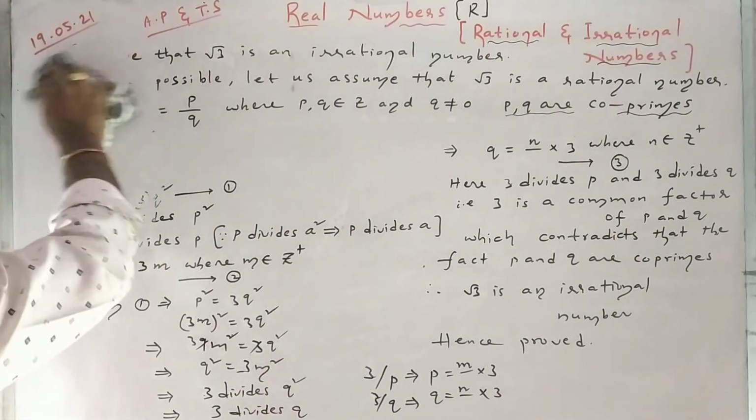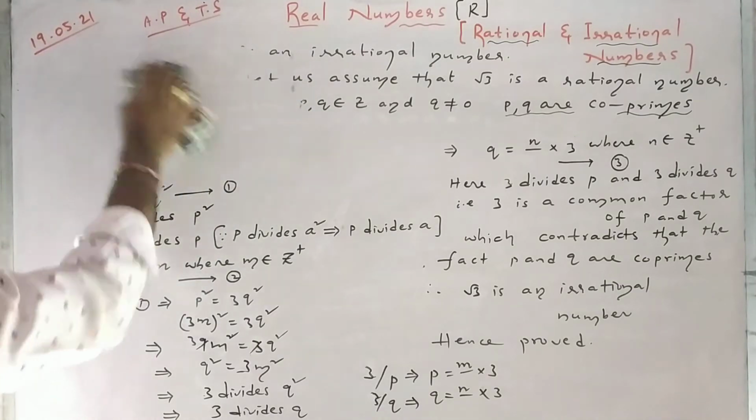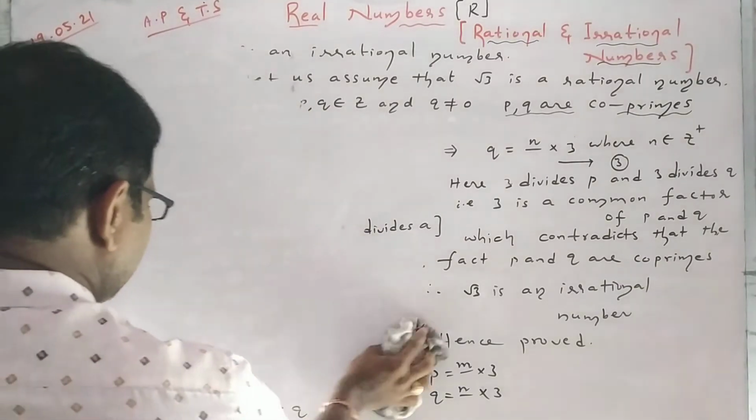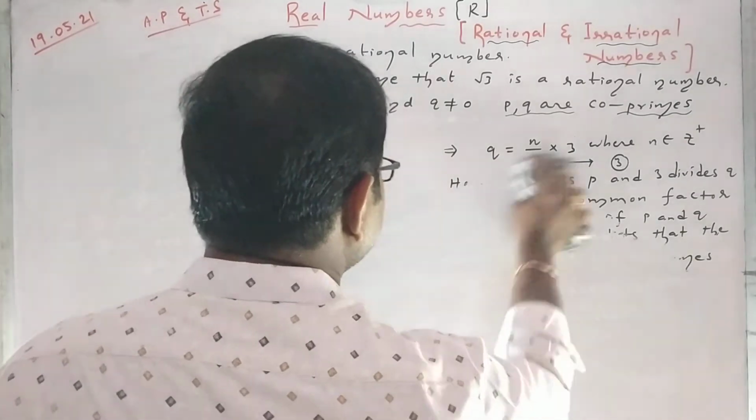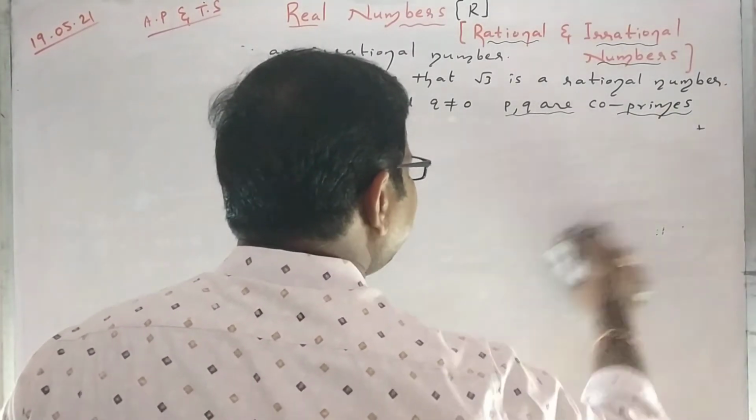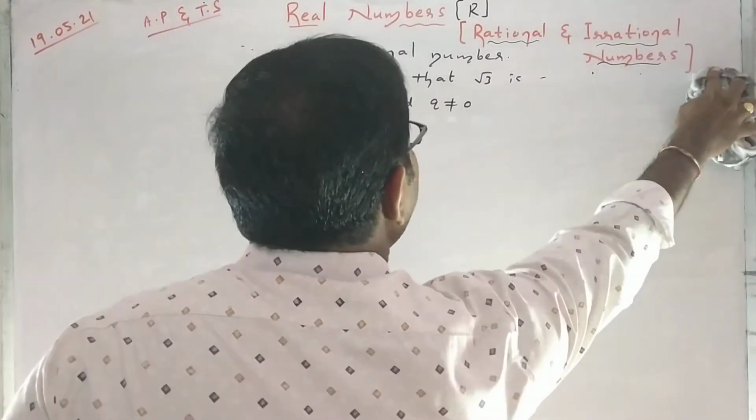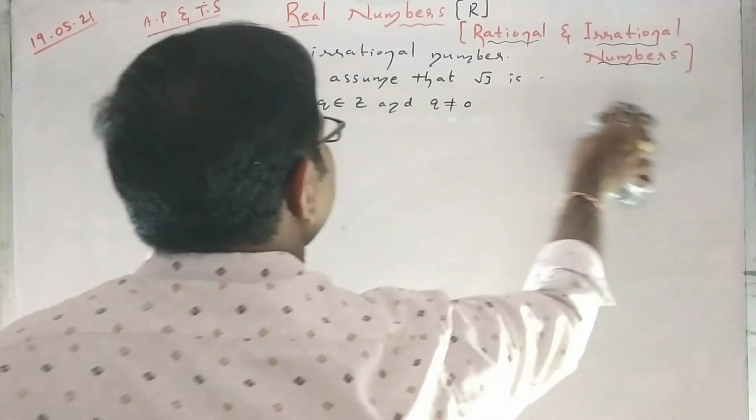Any number you can prove like this: root 2, root 3, root 5, root 7, root 11, root 17, root 19. Any number you can prove. Same method, just change the numbers.